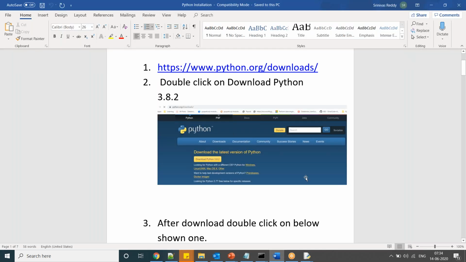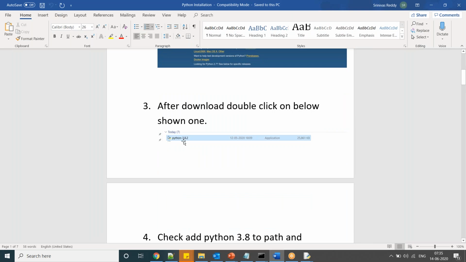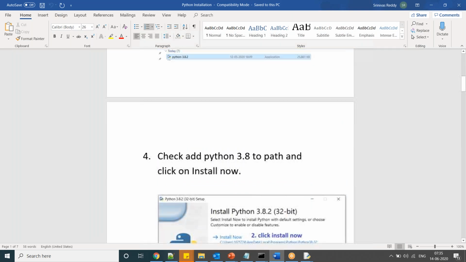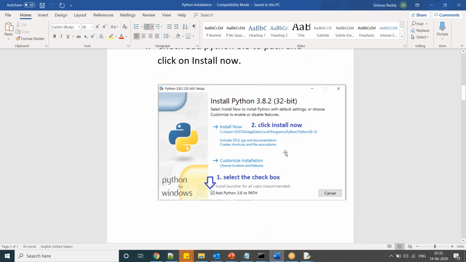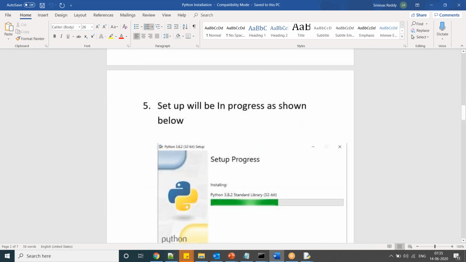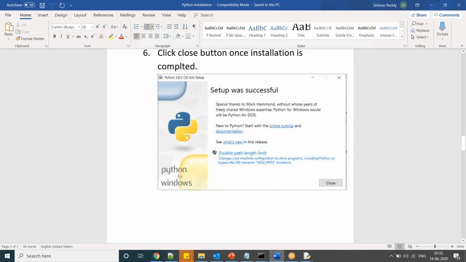Now in your downloads folder, double click this one. Here you can see this window. Make sure you check this box. If you don't, you cannot run Python in the command prompt, and then you have to set it up manually in your system variables. Next, install. Now setup is in progress, and setup was successful.